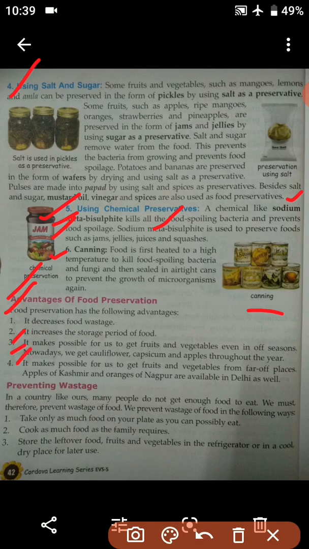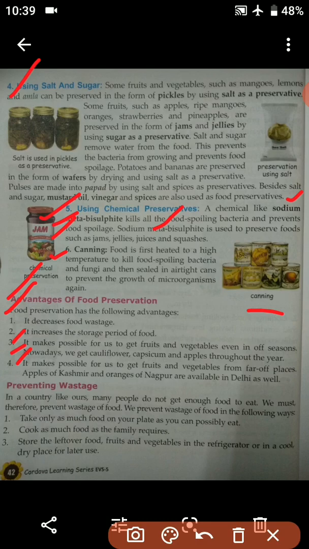It makes it possible for us to get fruits and vegetables from far off places. Apples of Kashmir and oranges of Nagpur are available in Delhi as well. So number 4 point is saying that it is possible for us to get fruits and vegetables from far away places.